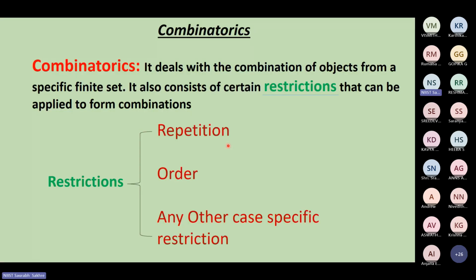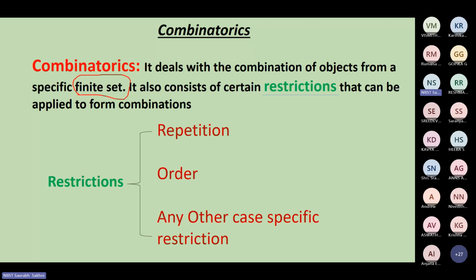So what is combinatorics? It deals with the combination of objects from a specific finite set. Finite set, this you should keep in mind. It is a finite set, meaning you know what all things are available to you. It cannot be infinite, otherwise it will be a task of God, not for us. For human beings, it should be finite.